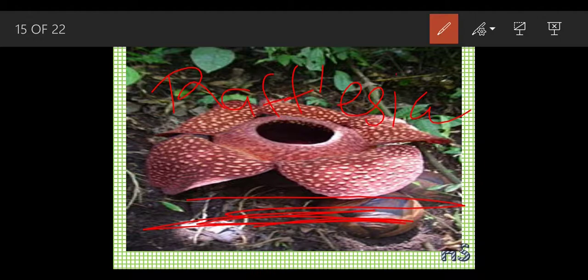Okay, and when these elephants walk, they trample their feet on this part, this Rafflesia, so the pollen sticks onto the foot. The pollens stick onto the foot of these elephants, and when the elephants walk again, these pollens get dropped on the female flower, that is the stigma.